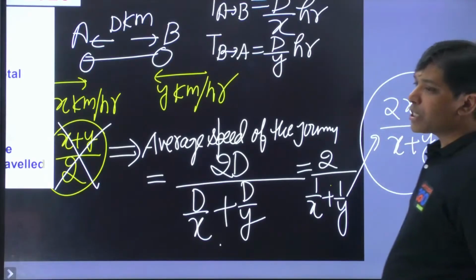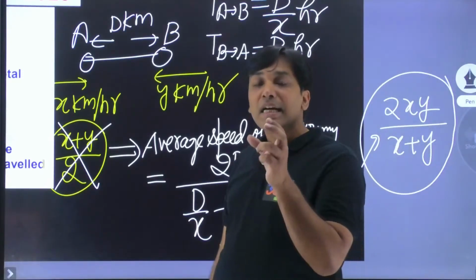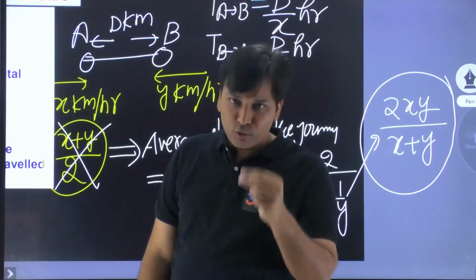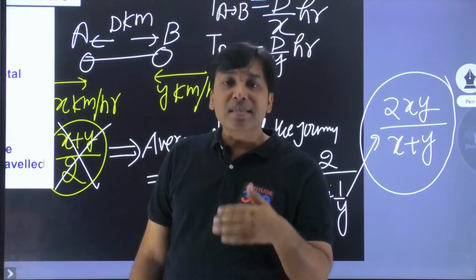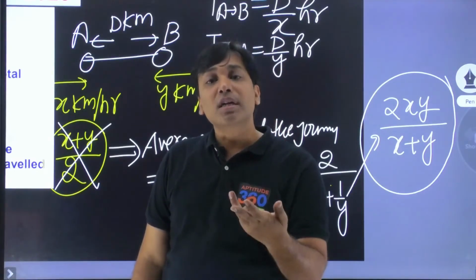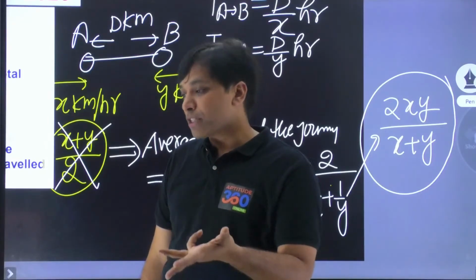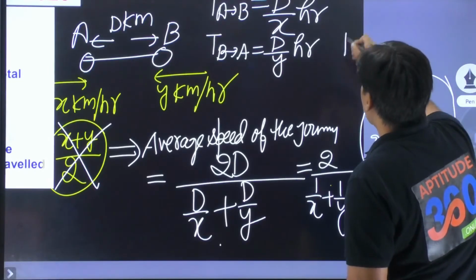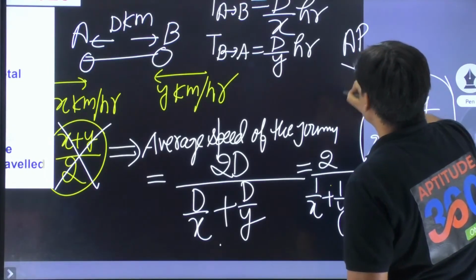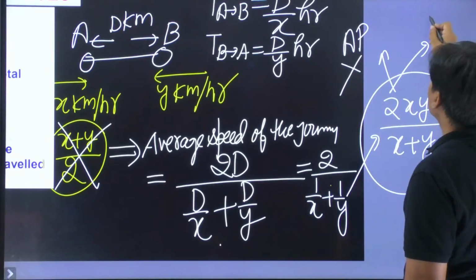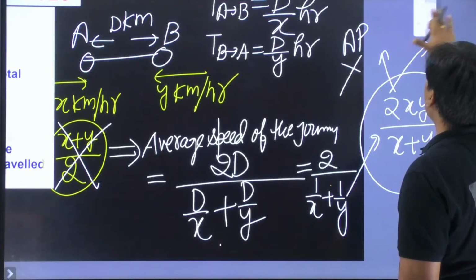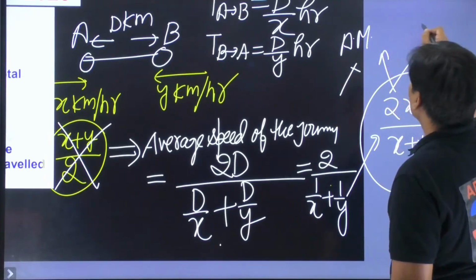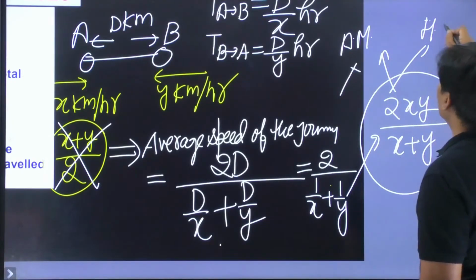So what were we assuming? We were assuming that the average speed is going to be x plus y by 2. Whereas the average speed that is coming out is 2xy upon x plus y. Another very important thing: it is not the arithmetic mean of x and y, it is the harmonic mean of x and y.